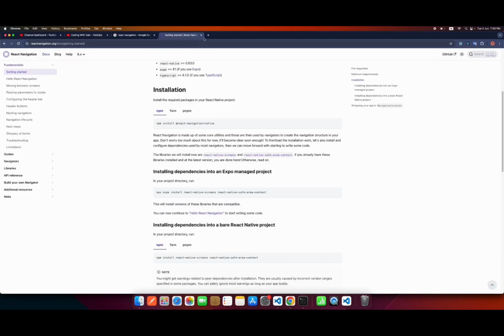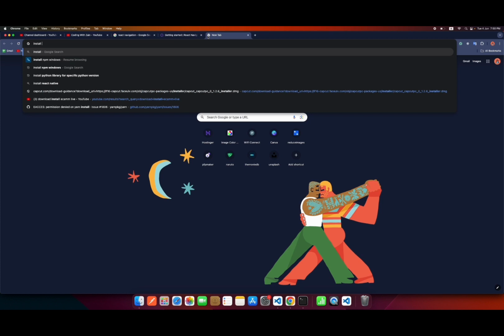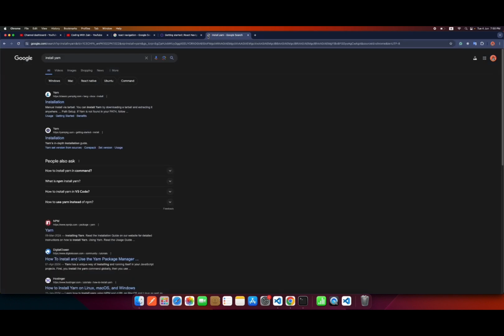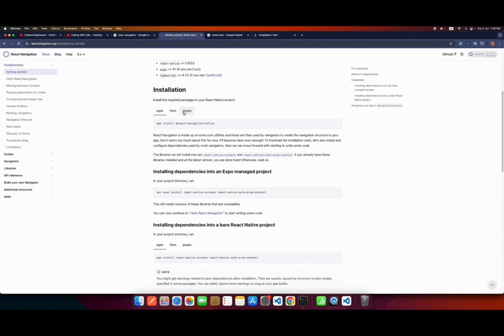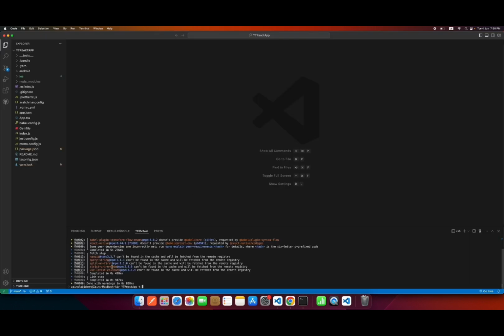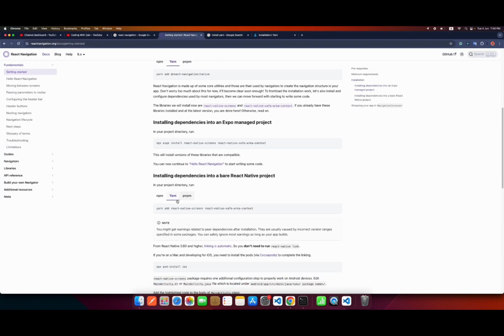If you don't have Yarn, then you can simply go to install Yarn. Now you can go to this link and simply run this command, and Yarn will be installed globally in your npm Node.js. Then you can use this command, yarn add and this. Okay guys, so this is completed. Our first dependency is installed. Let's move to the second one.